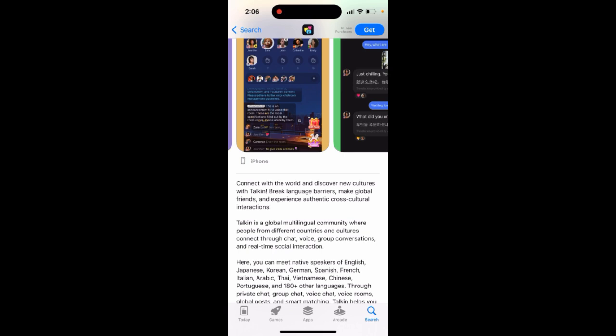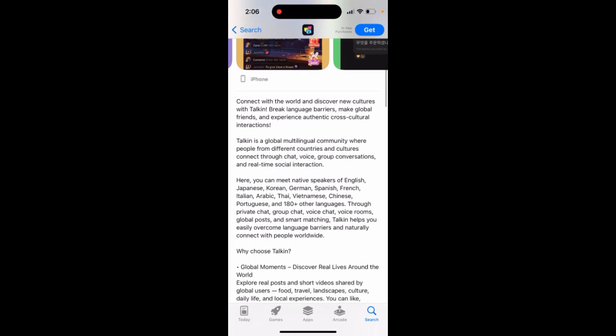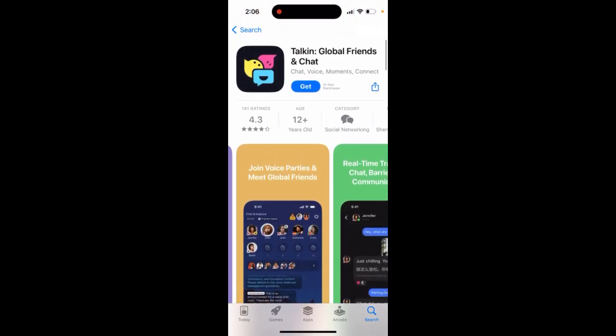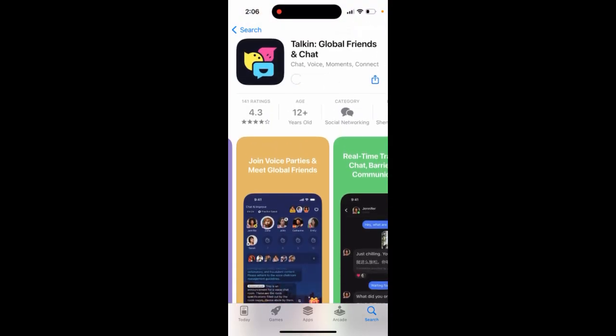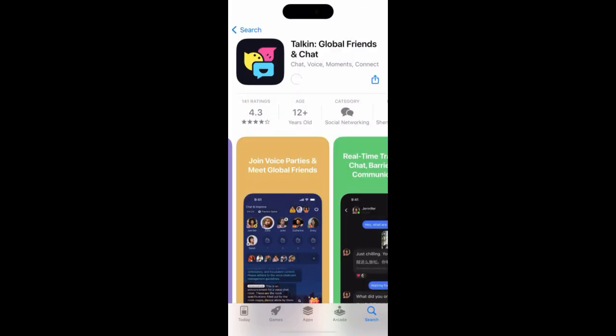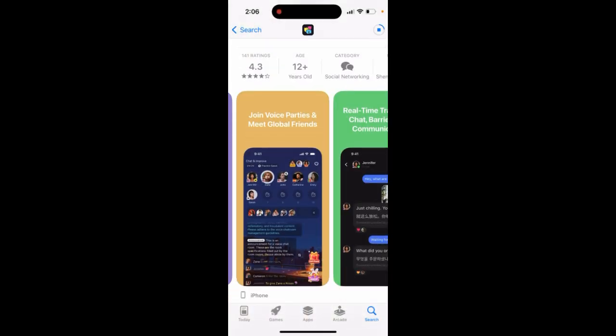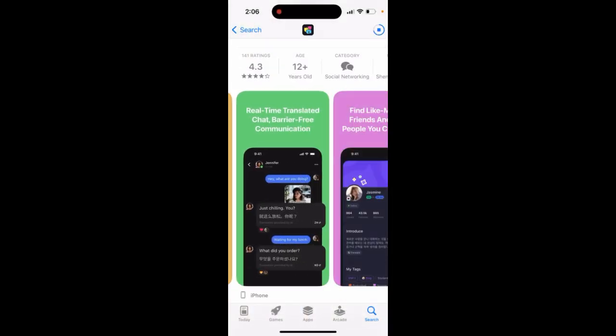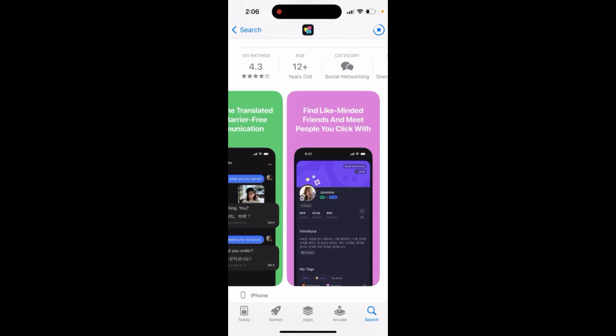Talkin is a global multilingual community where people from different countries and cultures connect through chat, voice, group conversations, real-time social interaction. And then let's just install it here just to preview it. Voice parties, real-time translations, find like-minded friends and meet people you click with.